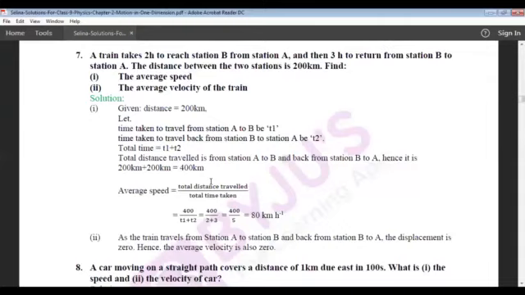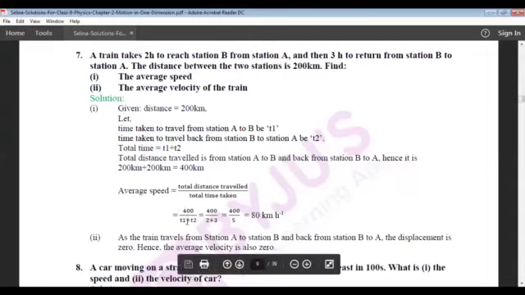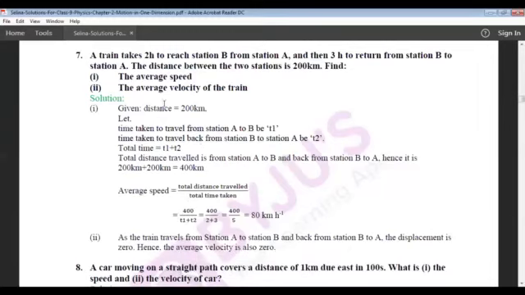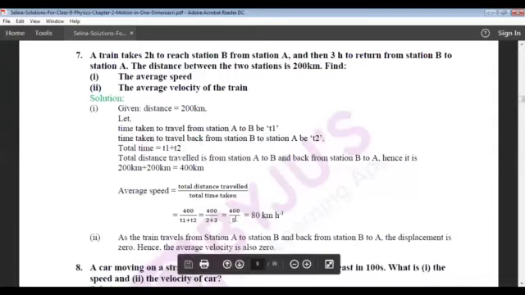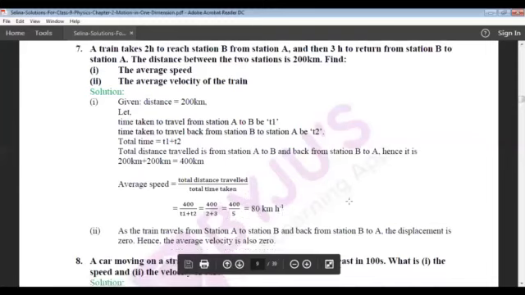Next, we need to find average speed. As we all know, the formula for average speed is total distance traveled divided by total time taken. So the total distance traveled is 400 kilometer. The total time taken is T1 plus T2. T1 is 2 hours plus T2 is 3 hours. Therefore, the total time is 5 hours. If you simplify, you will get 80 kilometer per hour.